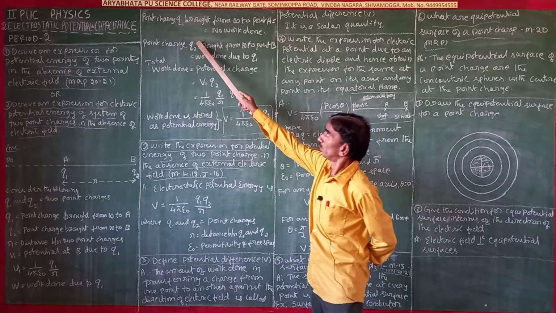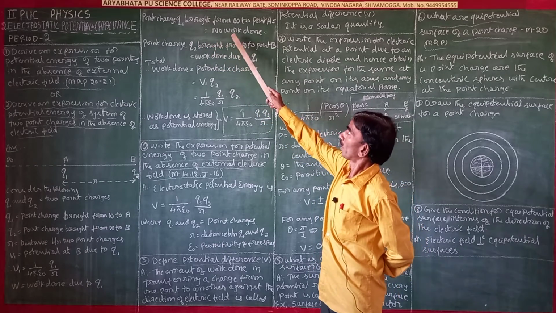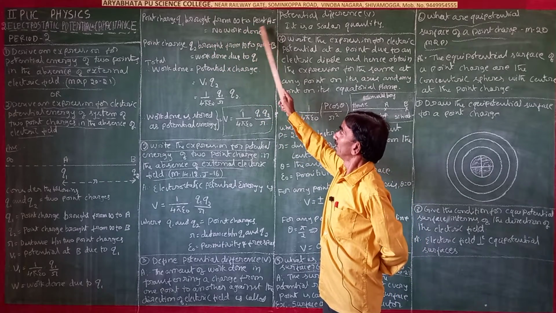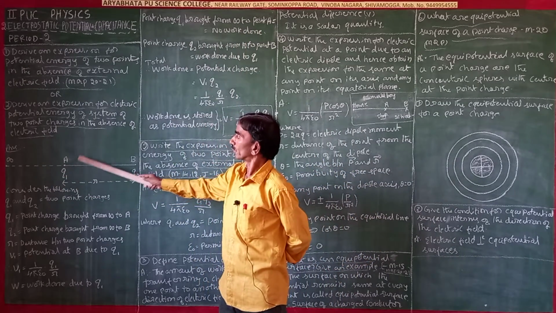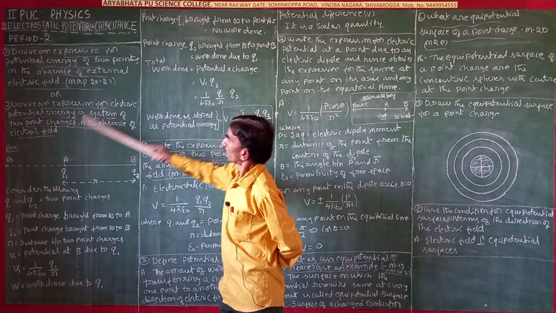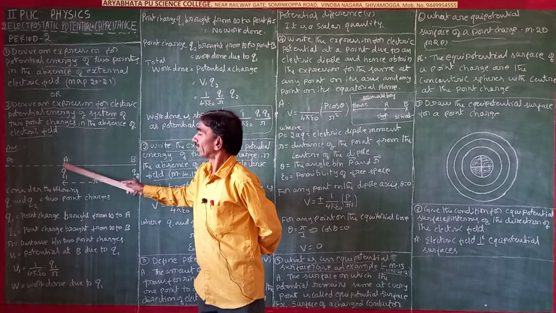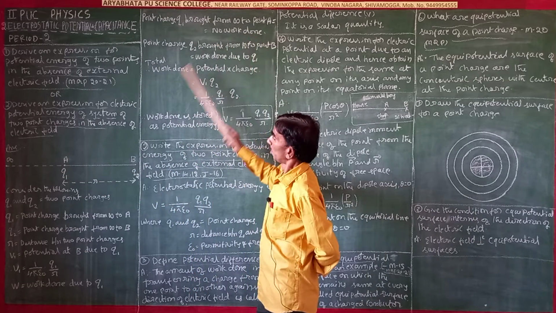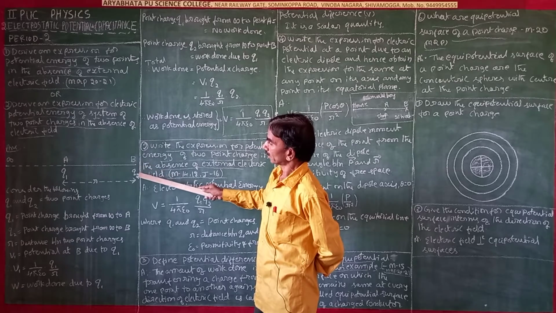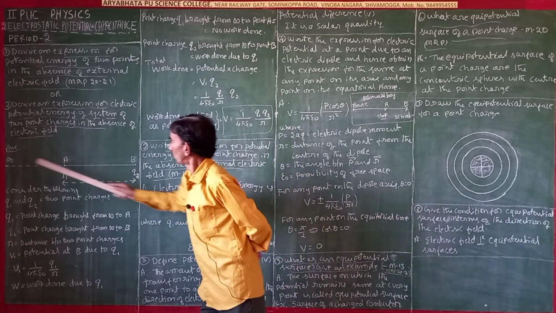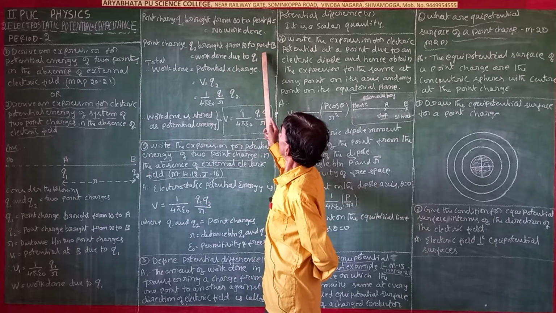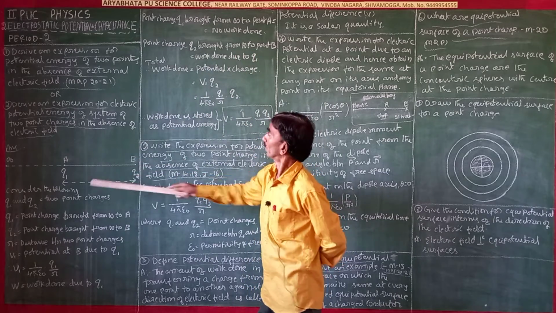Point charge Q1 brought from infinity to point A, no work done. In the same way, point charge Q2 brought from infinity to point B, work is done due to Q1.